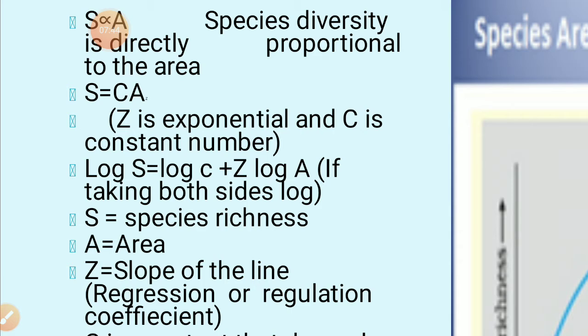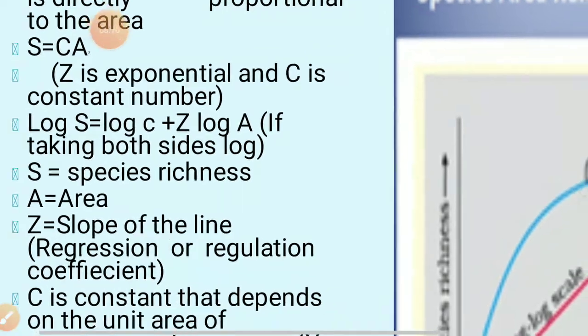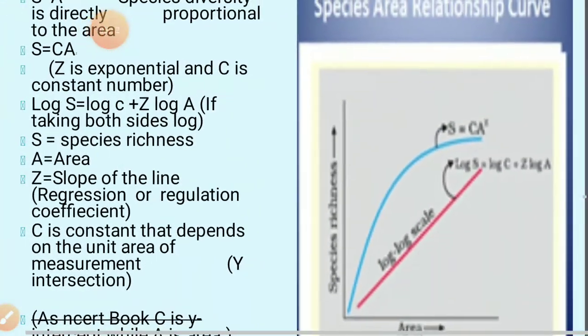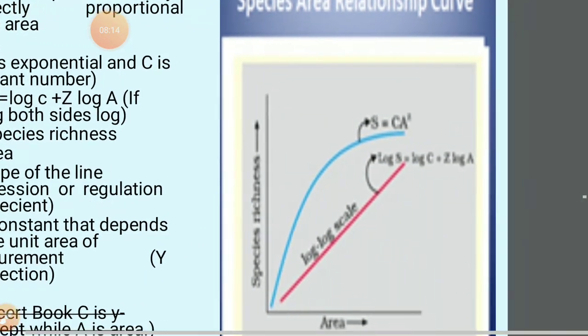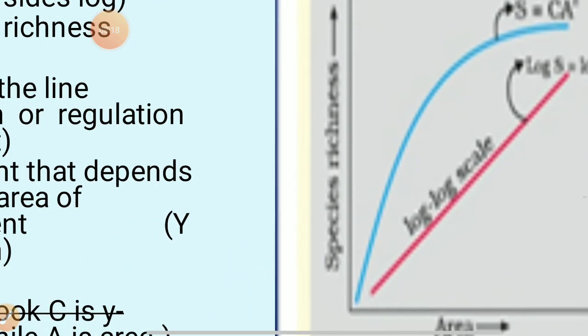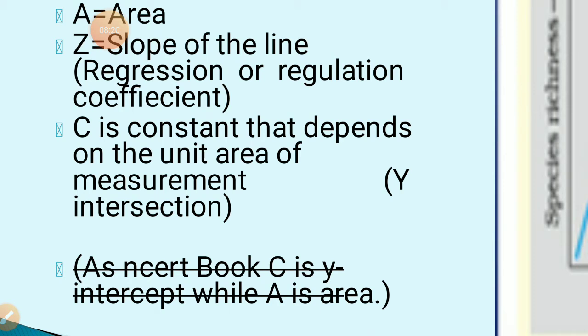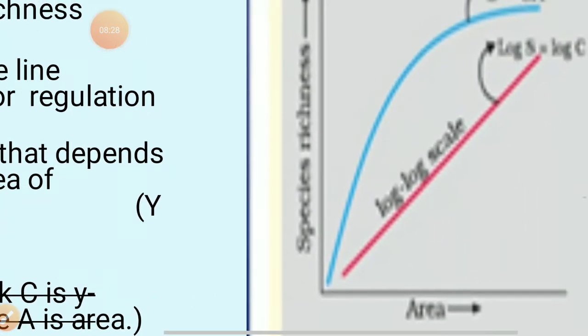So Z is the slope of the line, also known as the regression coefficient. Now C is a constant that depends on the unit area of measurement, the intersection. Here, try to understand how we will get the graph. S is equal to C A^Z.